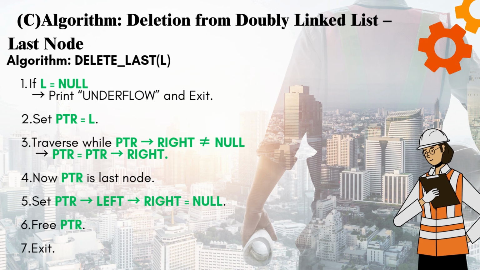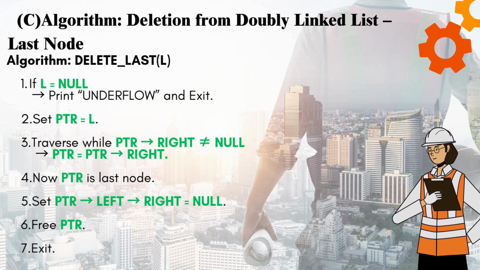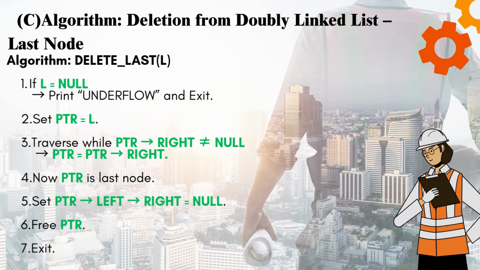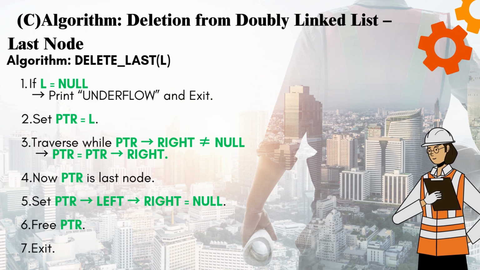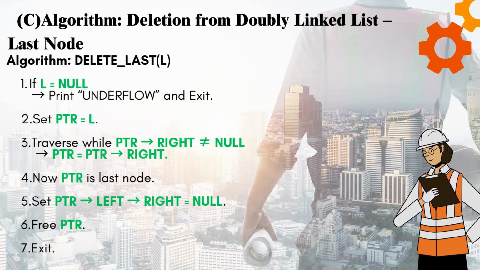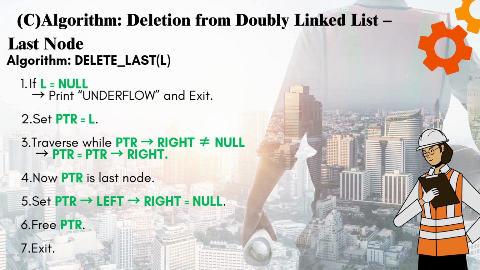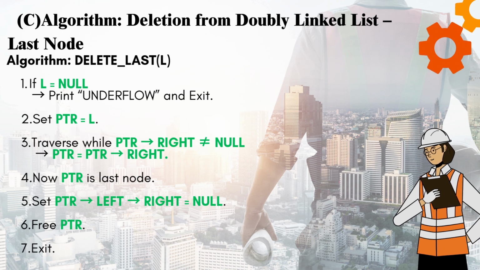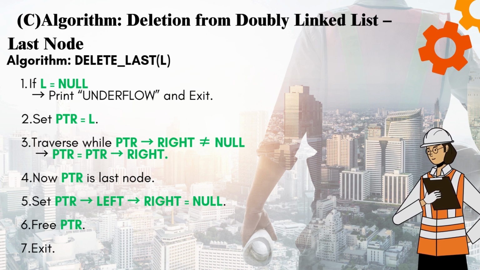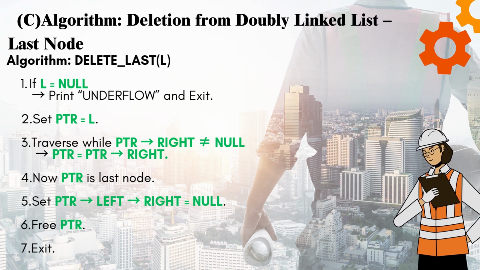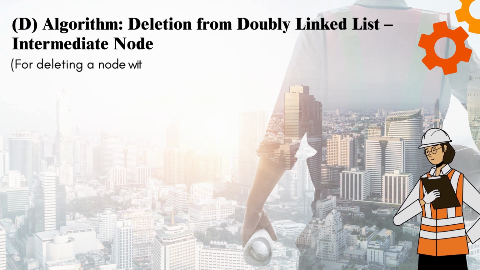Traverse while PTR->right does not equal null, PTR equals PTR->right. 4. Now PTR is the last node. 5. Set PTR->left->right equals null. 6. Free PTR. 7. Exit.